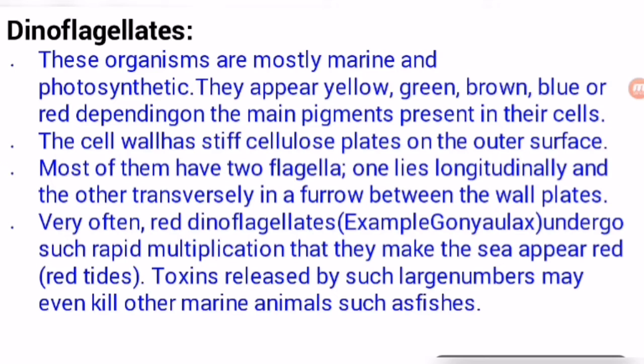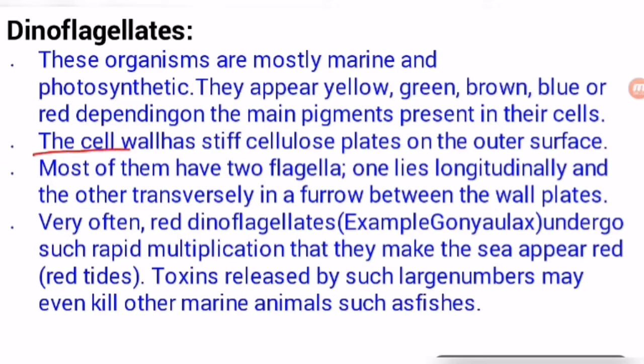Yellow has xanthophyll, green has chlorophyll, brown has fucoxanthin, blue has phycocyanin, and erythrocyanin gives red color. Don't worry, you need not remember these pigments because they are not asked in this chapter in your exam.